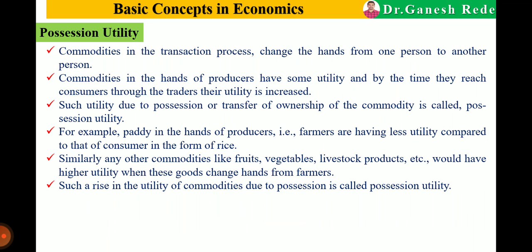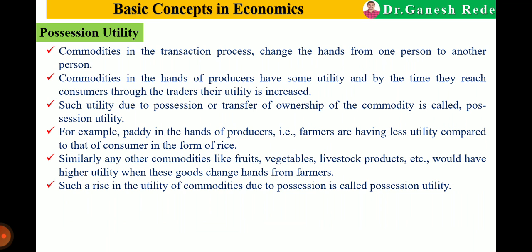Commodities in the hands of the producer have some utility, and by the time they reach the consumer through traders, their utility is increased. Suppose I am a producer producing goods.